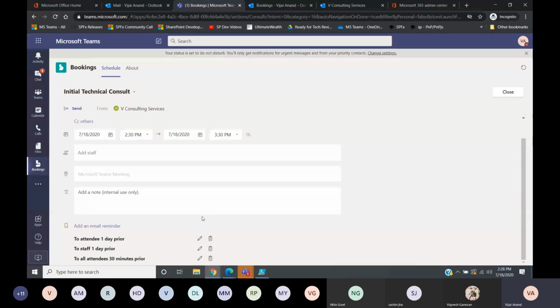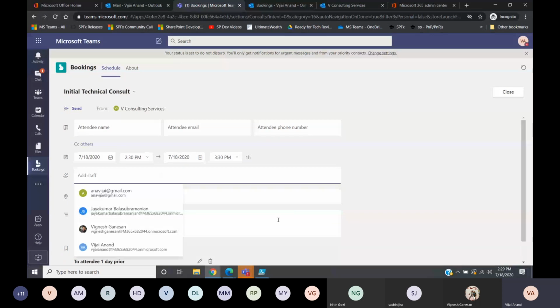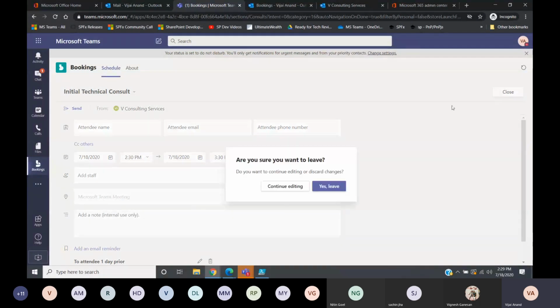They can get the information from the customer and fill in all those details here, basically schedule it: attendee name, attendee email, attendee phone number, and so on. You can add the staff, and also provide a note about whatever the discussion is going to be. So this is how you can book an appointment.